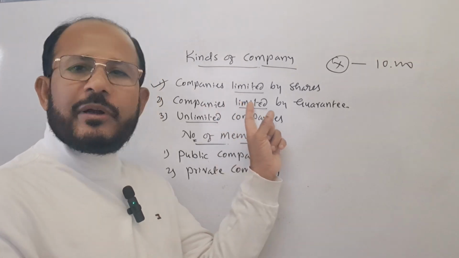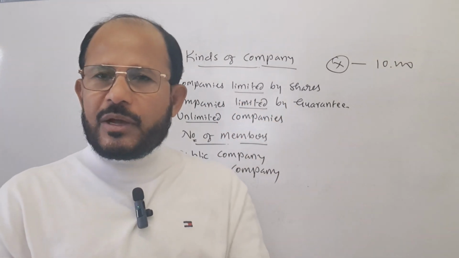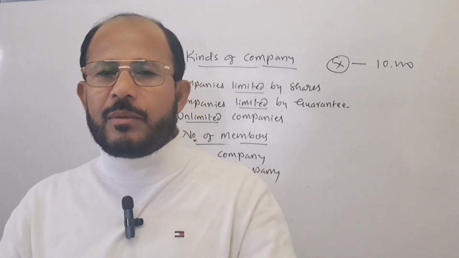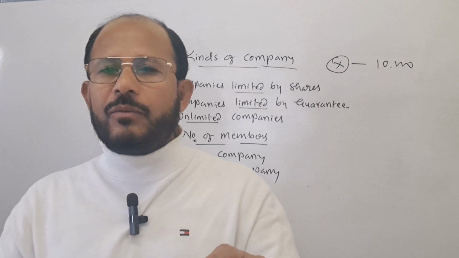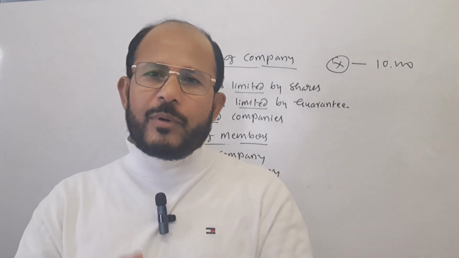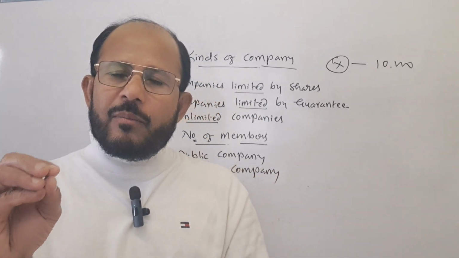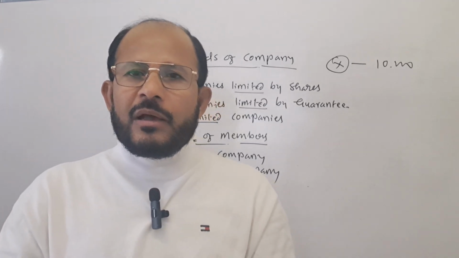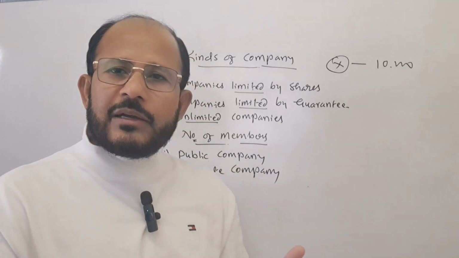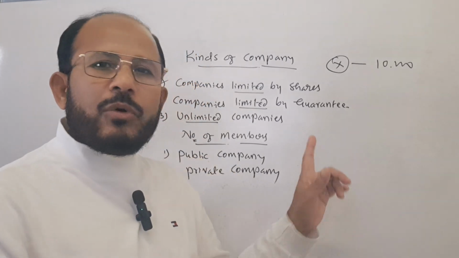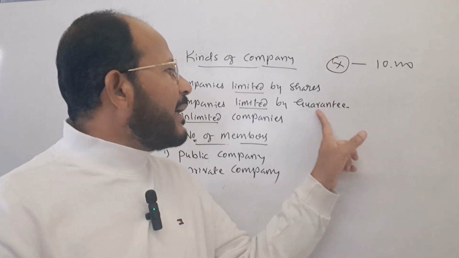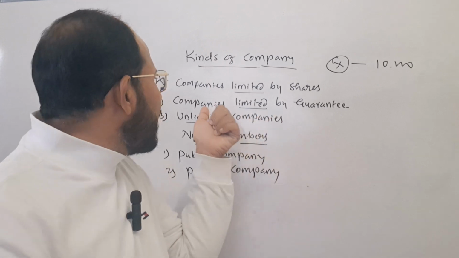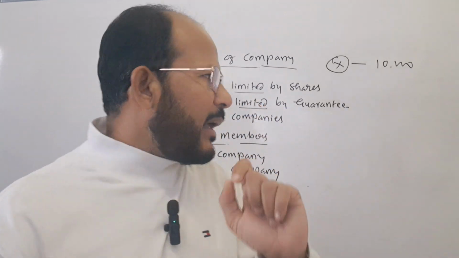Whatever amount they have undertaken to pay at the time of winding up will be paid, but not more than that. That is why the guaranteed amount is the liability of such members. Therefore, it is called companies limited by guarantee.